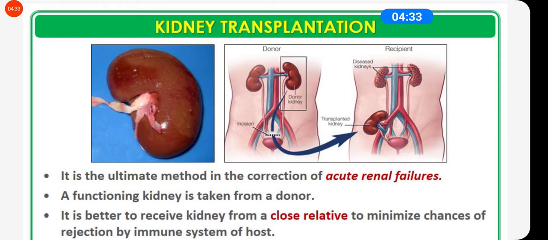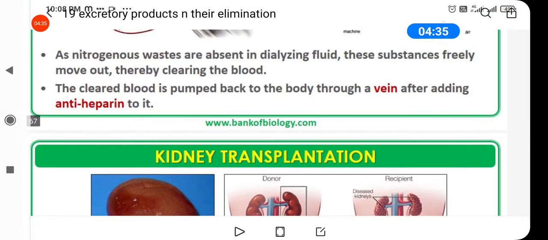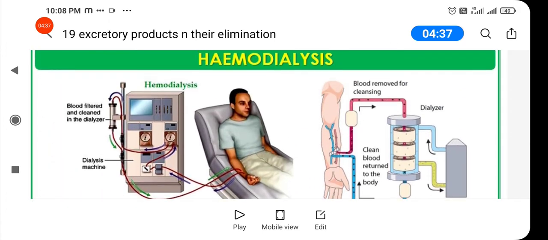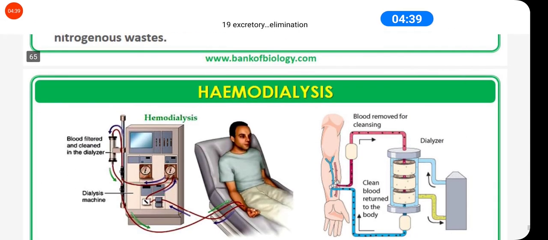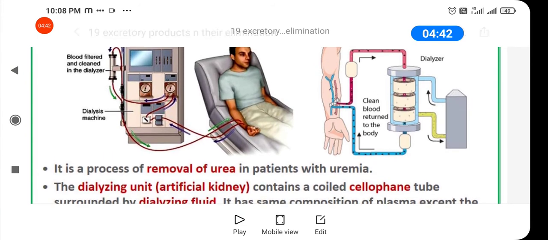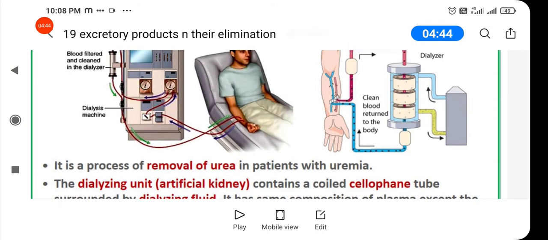Okay, now what is hemodialysis? It is the process of removing urea in the patient artificially with the help of an artificial kidney, which is called a dialyzing unit, and this process is called hemodialysis.